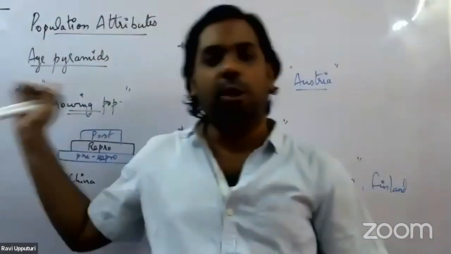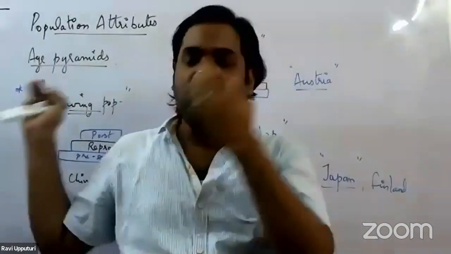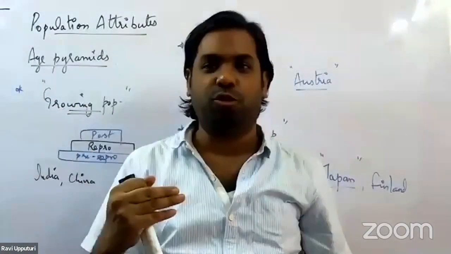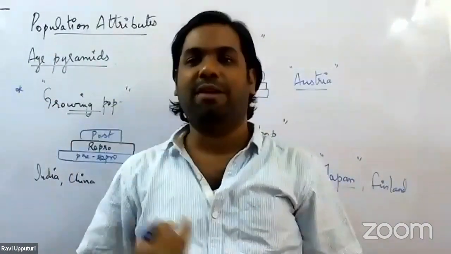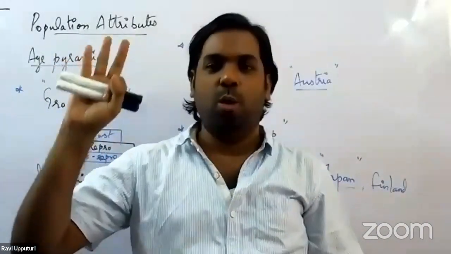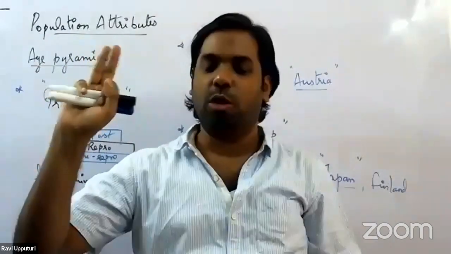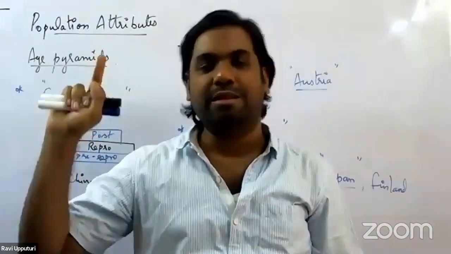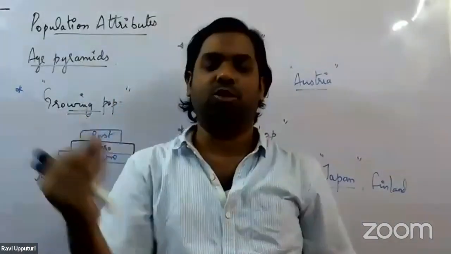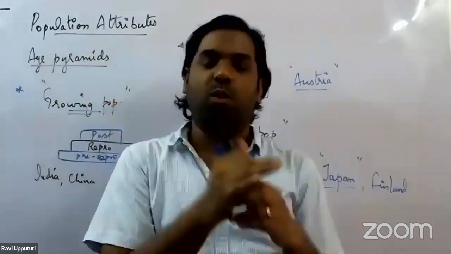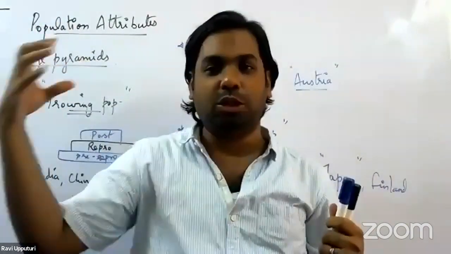So this is the third population attribute we have, which we call age distribution. Based on this age distribution, we start classifying all the organisms into three groups. One is pre-reproductive organisms, the second is reproductive organisms, and the third is post-reproductive organisms. Based on the age bracket, we classify them into each of these categories.